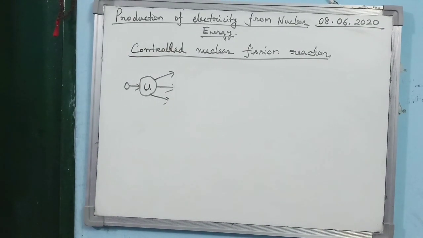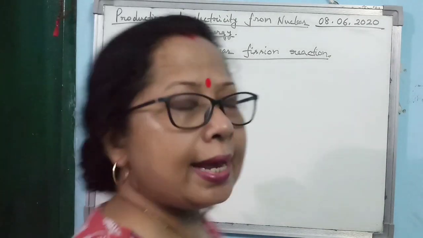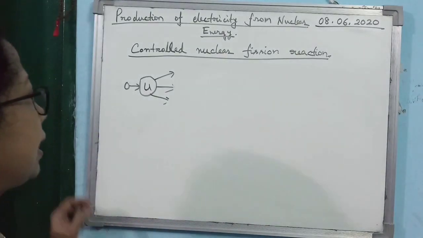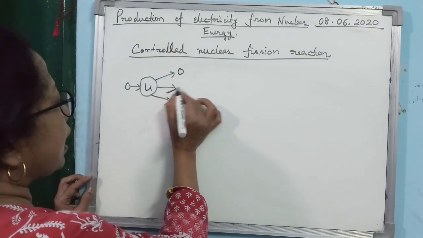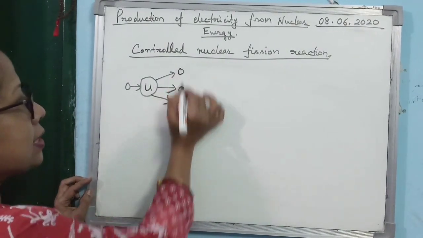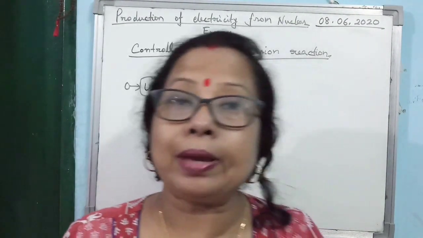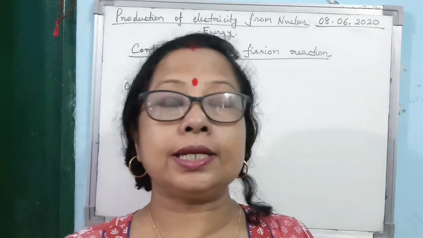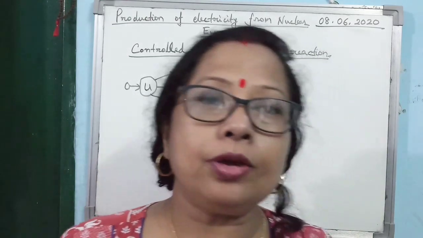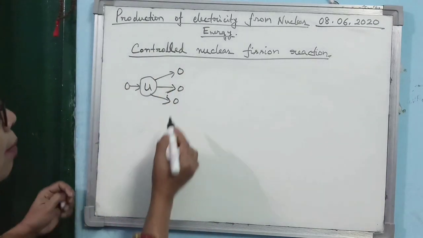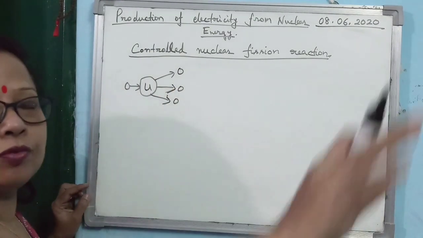Now, in case of controlled nuclear fission reaction, another problem arises. Alright, what is the problem? When these neutrons are produced here, they are not slow moving neutrons. I told you at the beginning that the fission chain reaction takes place when uranium is bombarded by slow moving neutrons. Here these neutrons are fast moving neutrons.